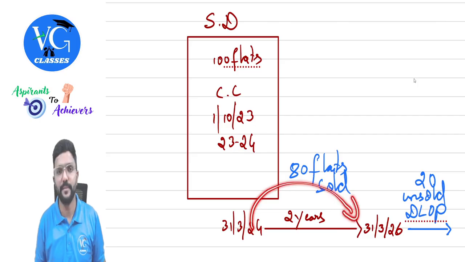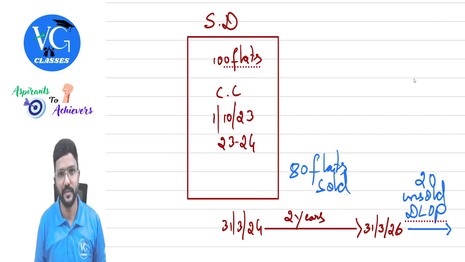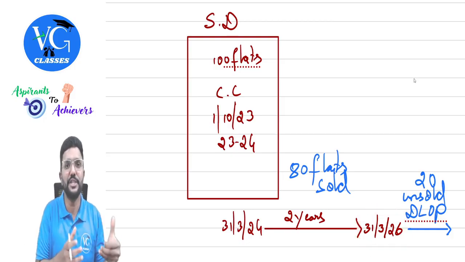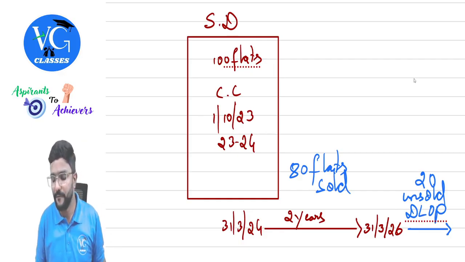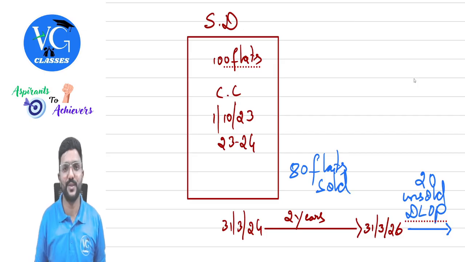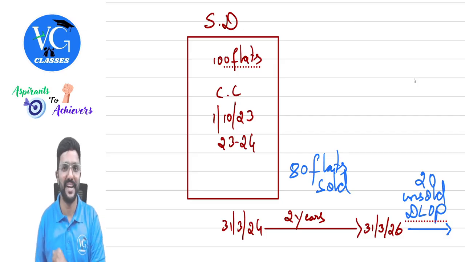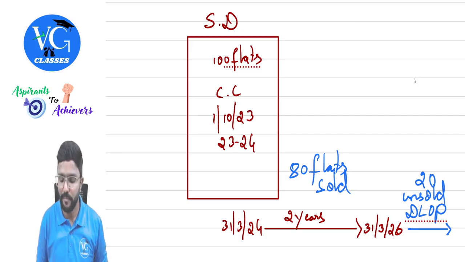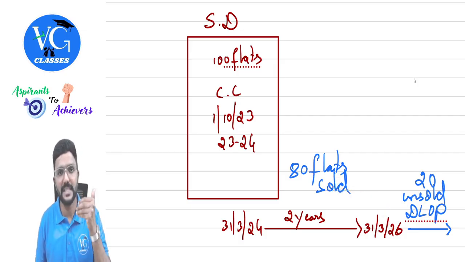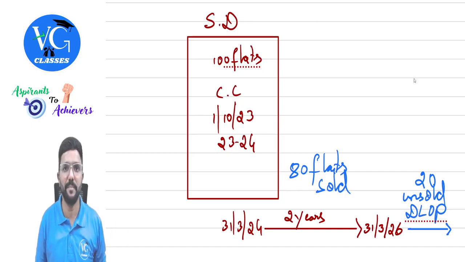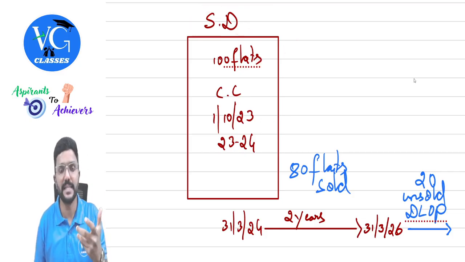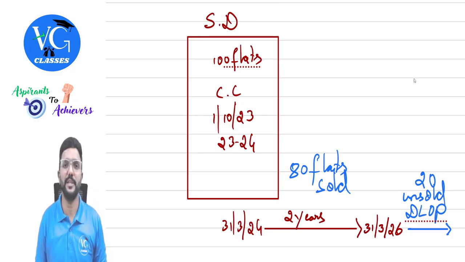They have 2 years time to sell whatever flats they have constructed. Within that time, they have to sell it. So if they have not sold any property within this date, that is 2 years from the end of the financial year in which completion certificate is obtained, then after that, the unsold properties will be treated as deemed to be let out property, guys. So I have assumed here, assume 80 flats out of 100 is already sold before this date. That means whatever is the sale value of such flat will be taxable under the head PGPP, because for Shobha developer, flat is a stock. When they construct and sell it, the sale value will be taxable under the head PGPP.